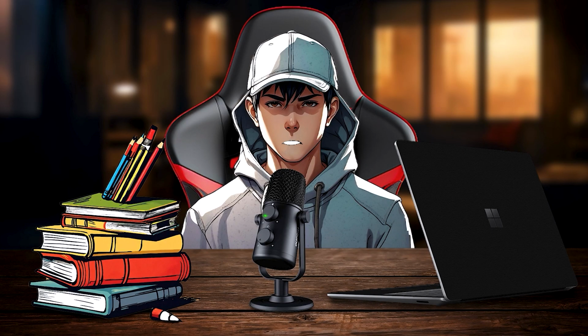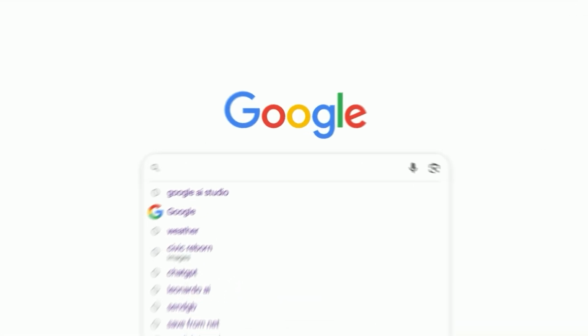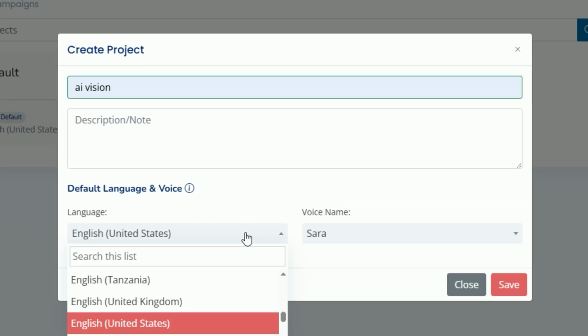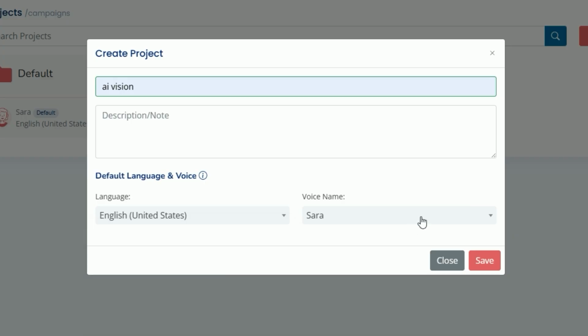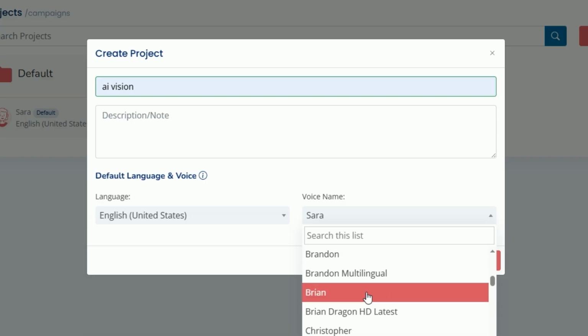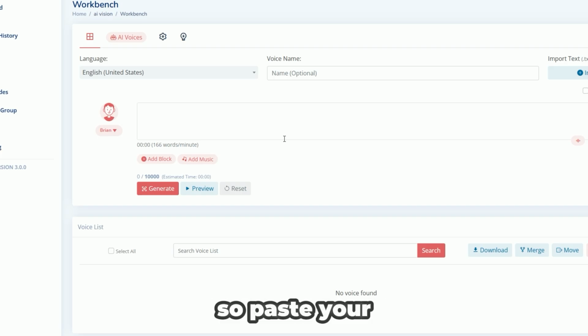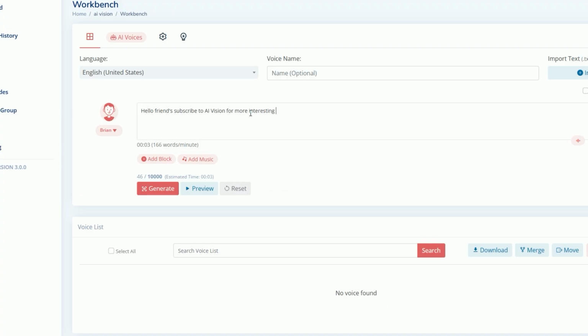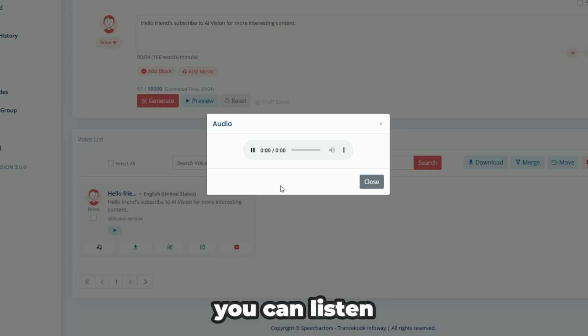Now let me show you another method for voice generation. Search for Speech Actors Text-to-Speech and open it. Scroll down and first select English as your language. Then go to the voice section and select the one named Brian. It sounds the most realistic, but we'll edit it further, so paste your script. After that, your voice will be ready and you can listen to it.